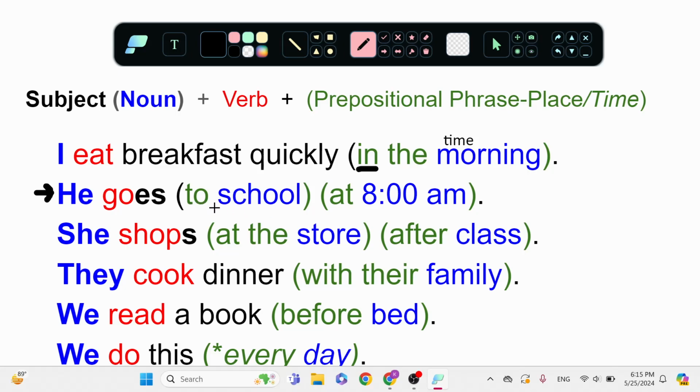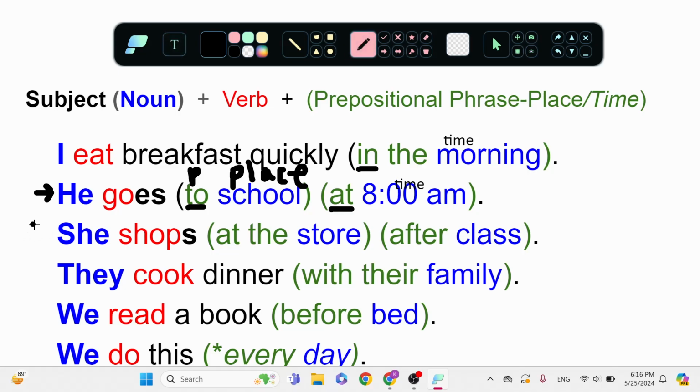This first one, to school. This is my preposition, and school is the noun. What does this tell me? To school. School is the place. Next here, at. That's my preposition. At 8 a.m. This is my time.